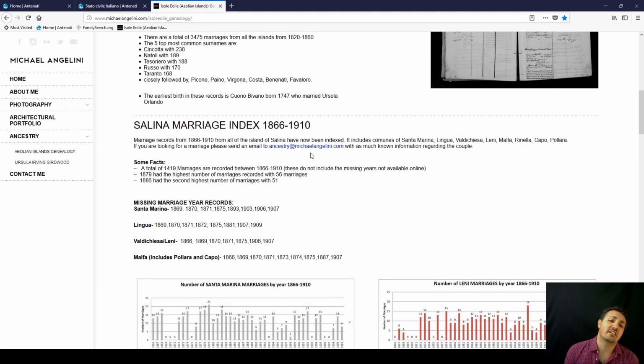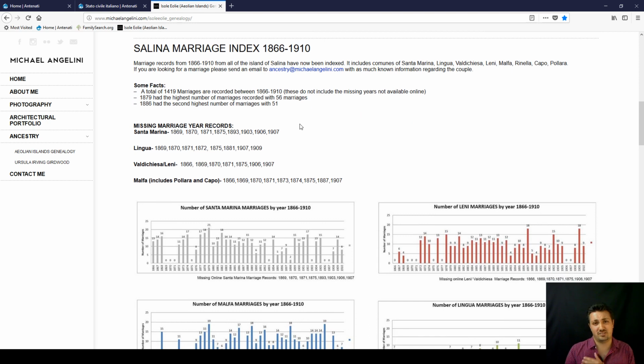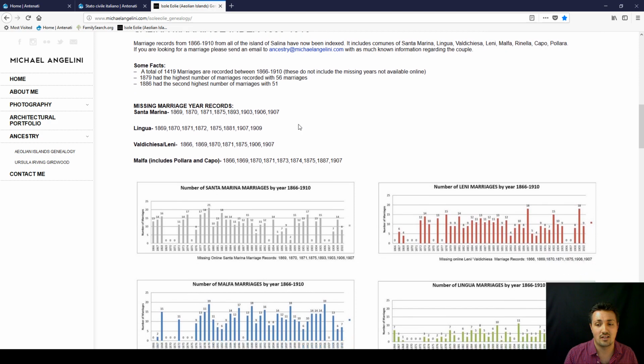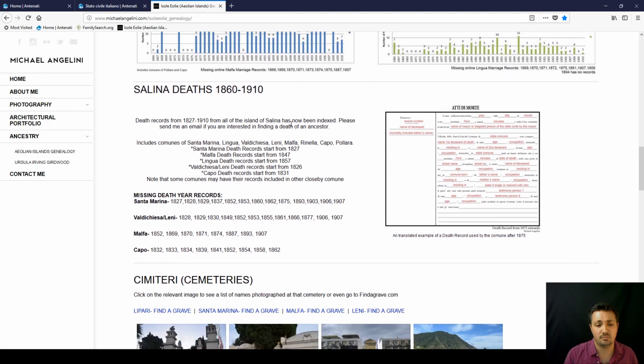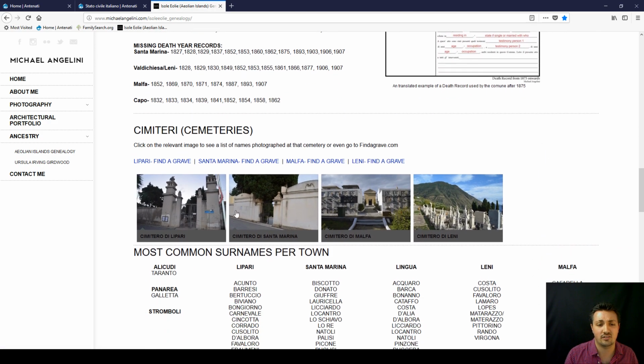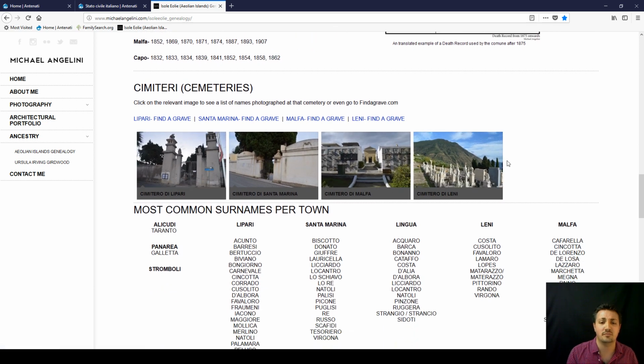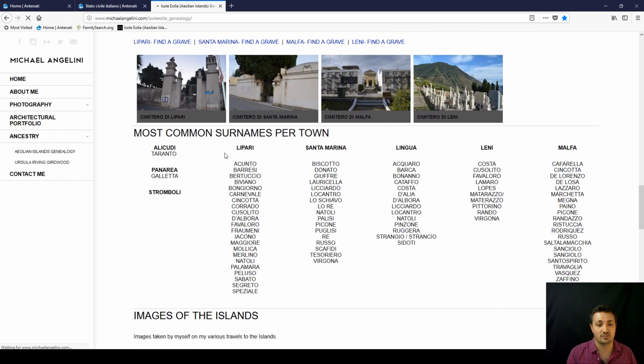I have indexed all the marriages in Messina from 1866 to 1910, and that's quite complete. And it just helps, even with DNA, it does help me find how we are related to each other. And just a bit of information for you to help out. The cemeteries, I've gone to most of them, and I've photographed a fair bit. So you can have a look in there to see if possibly your ancestors are in one of these cemeteries.